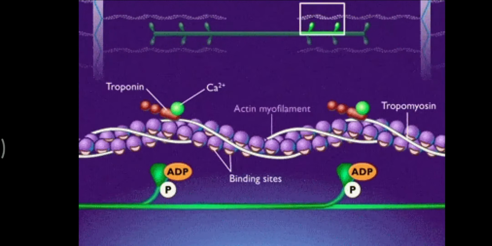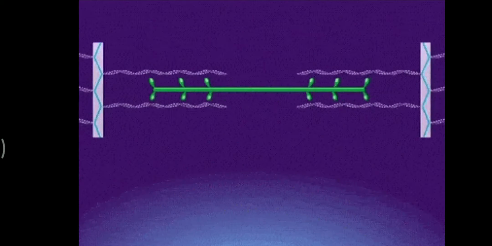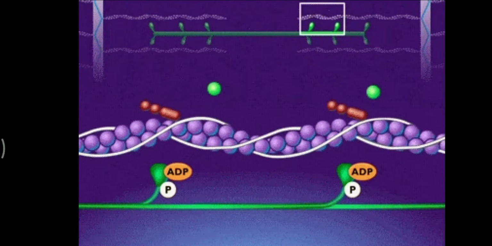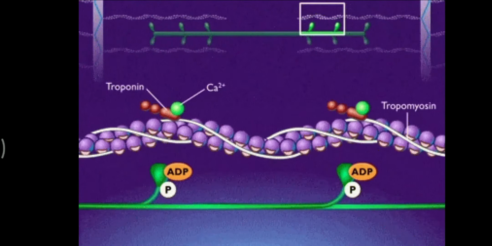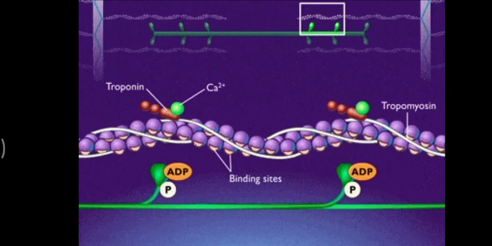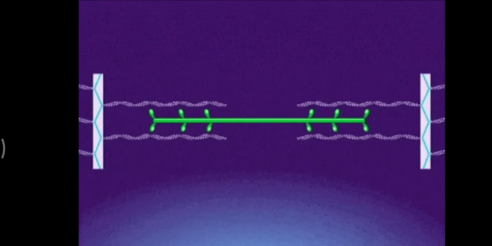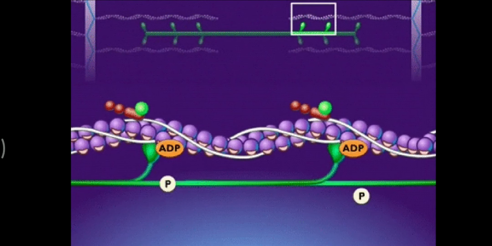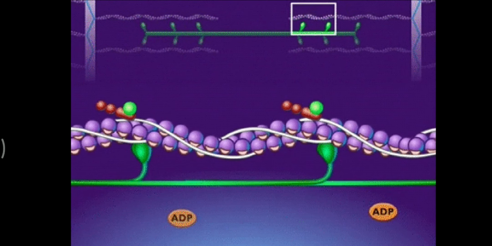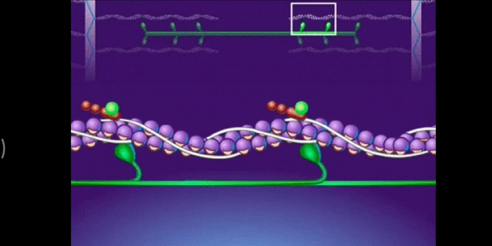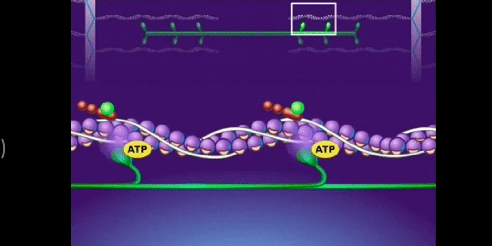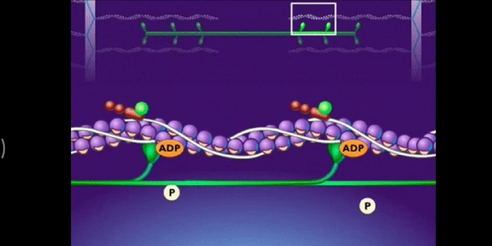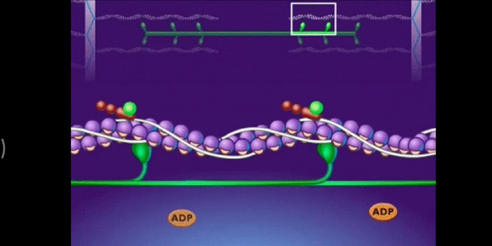When troponin binds calcium, it opens the myosin binding sites present on the actin proteins. Whenever the myosin binding sites are opened, the myosin heads attach to the actin filaments. We call it a cross bridge.